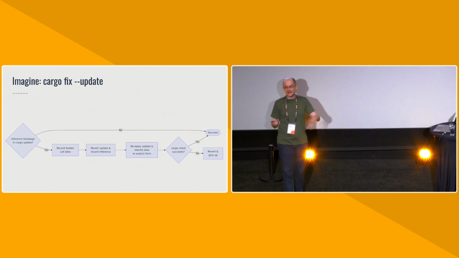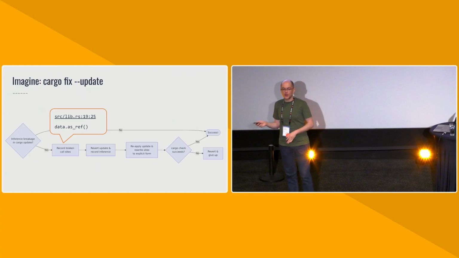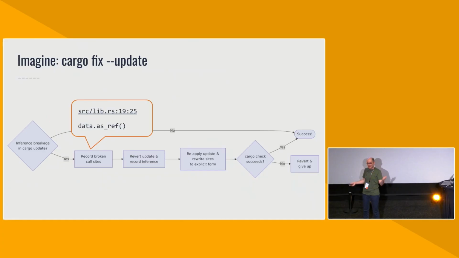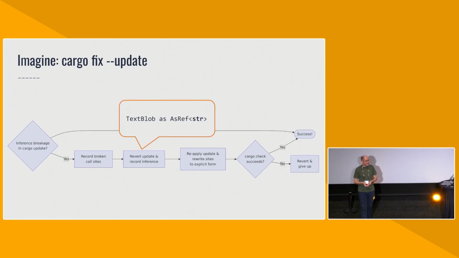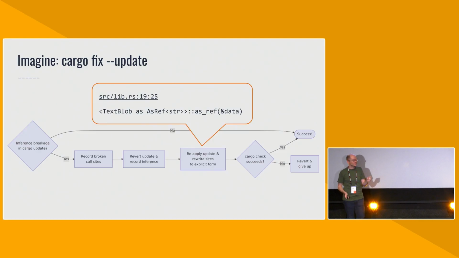And it does something like this. If you ran cargo update and now your project is broken, it does a couple of things in order. First, it records all of the broken call sites. We already have this diagnostic information from rustc. It's data.as_ref in that file and that line number. And then it rewinds the update. It goes back to the previous version that was known to build and asks inference, hey, what's that T thing in there? Oh, it's String. Okay, great, like str slice. Perfect. Let's fill that in. It reapplies the update and it fills in the inference result. It rewrites your code to use the explicit form with all of the type variables that were previously inferred.